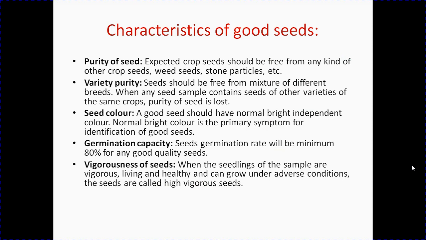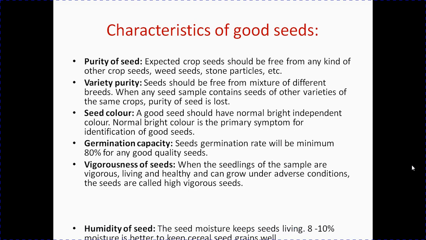When seedlings of the sample are vigorous, living and healthy and can grow under adverse conditions, the seeds are called high vigorous seeds. Vigorousness is quite similar to our immunity power. If we have high immunity power, we can fight germs and resist disease attacking our body. Like that, good seeds should have the capacity to grow under adverse conditions.